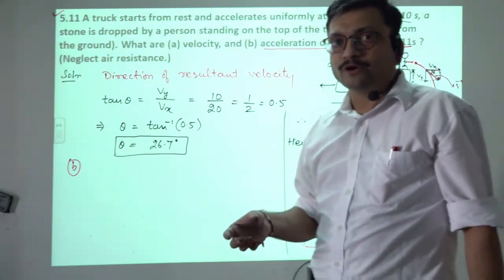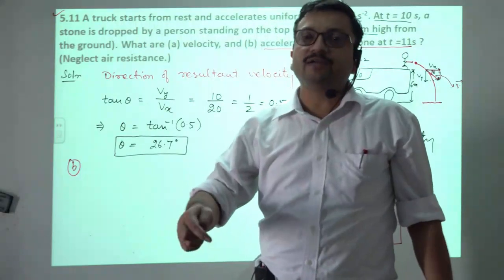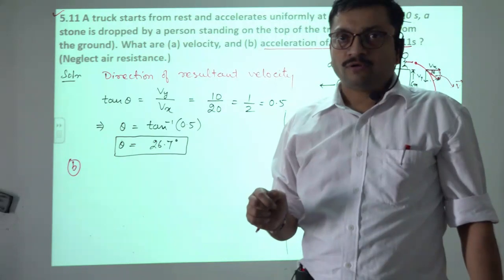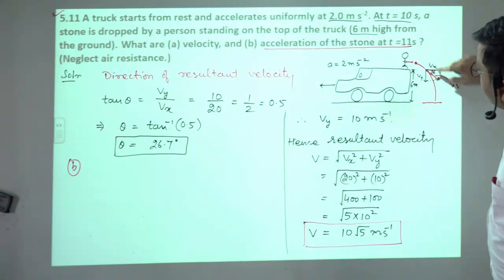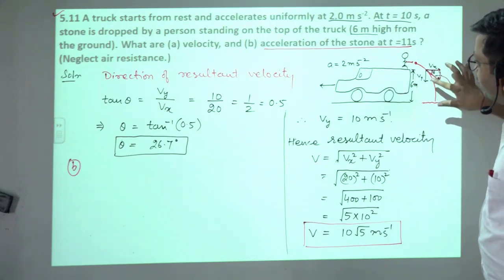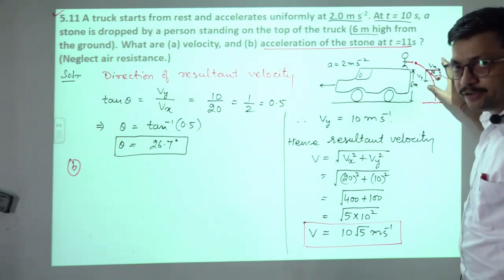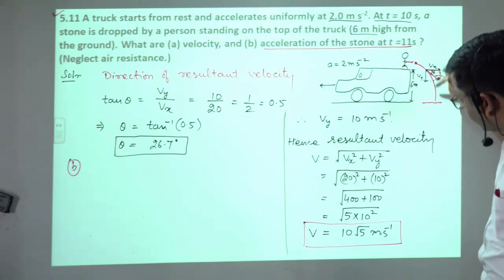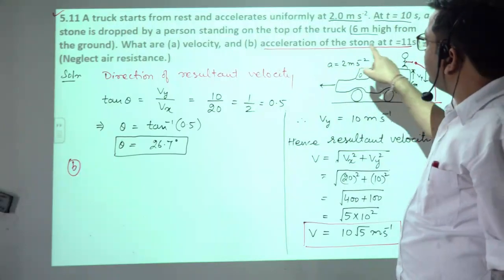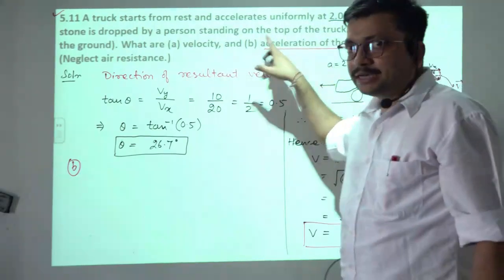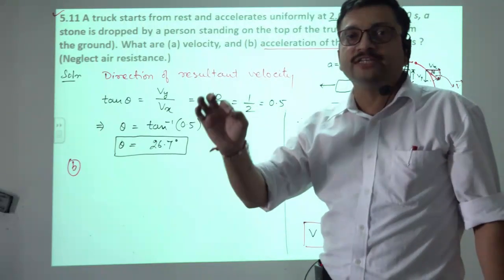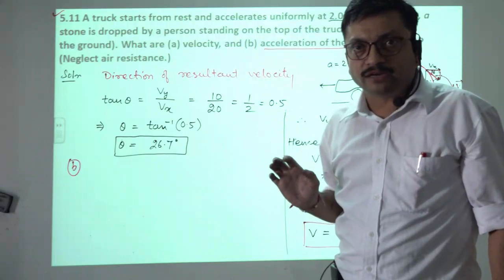The acceleration of the body here and now is determined by the force acting on the body here and now. So at t is equal to 11 second, the acceleration of the body here and now is equals to the force acting on the body here and now, means it is under the influence of the gravity alone. So we can say at t is equals to 11 second, acceleration of the body will be equals to acceleration due to gravity, whose value is g is equals to 10 meter per second square.